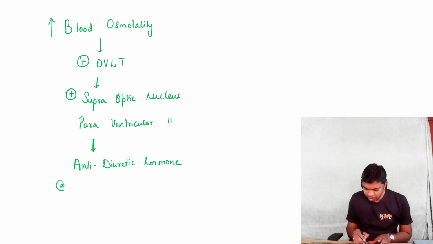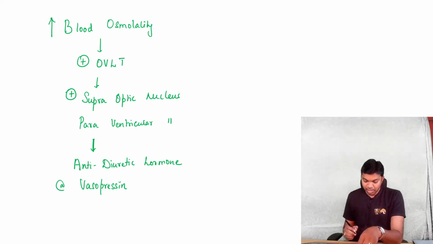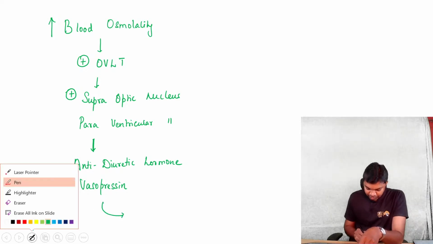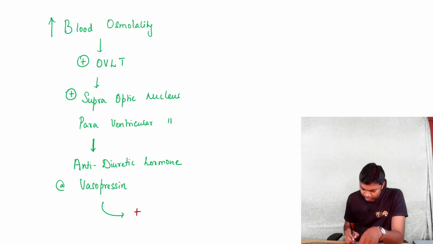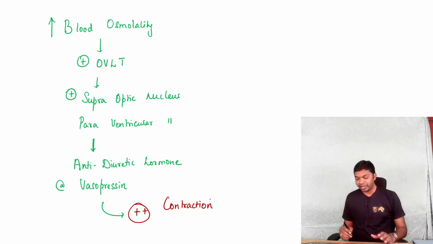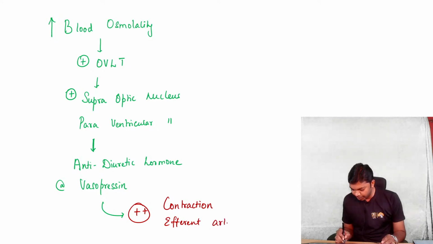Antidiuretic hormone, also called vasopressin. You guys know very well, antidiuretic hormone is also called vasopressin. Now this hormone vasopressin is going to trigger contraction of blood vessels. The name itself tells you it's going to contract blood vessels, and efferent arteriole is no different. So there is going to be contraction of efferent arteriole.